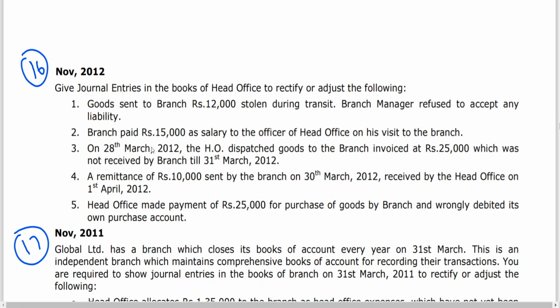I think in the last class also we have seen, I have dictated the entries. For this one also I am dictating the entry. Entry is Profit and loss account debit to branch account, 12,000.